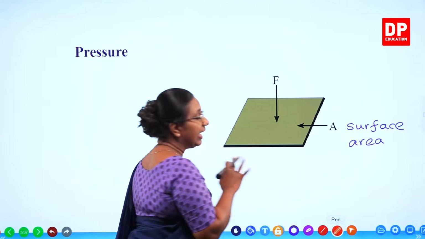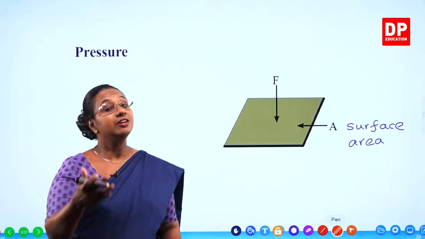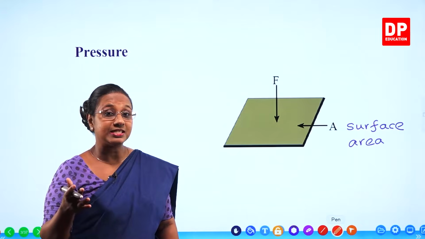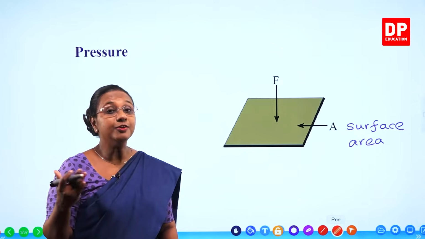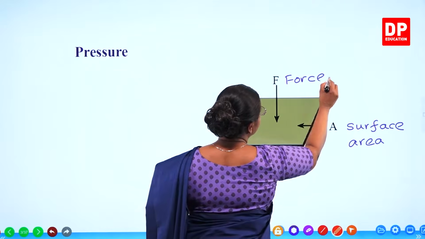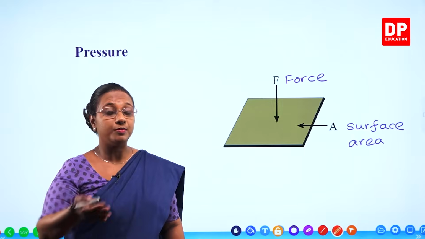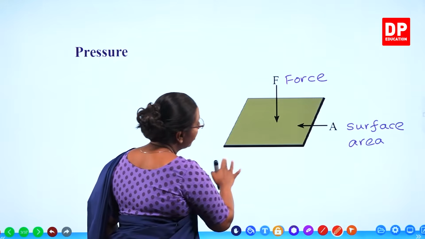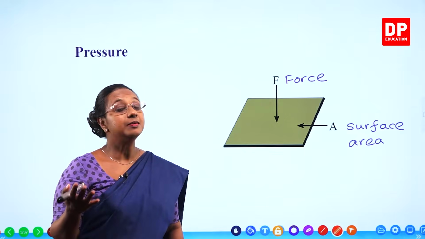Then F is what? Now you all know any object has a mass and there is the gravitational acceleration. You are familiar with that. Mass into gravitational acceleration is the weight. Always the weight acts downwards. So weight is a force. So here this is the force exerted by the object due to its mass, or the weight of the object acting downwards. Now this weight is spread throughout this area. Because of that, it exerts a pressure.